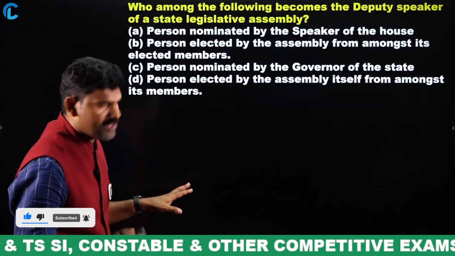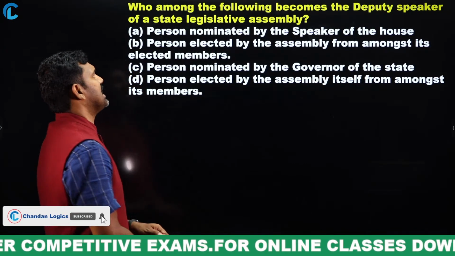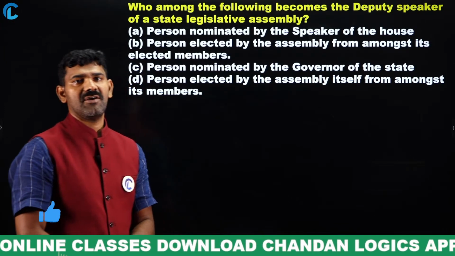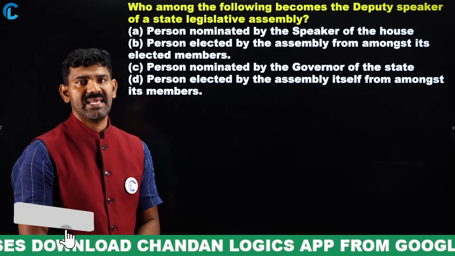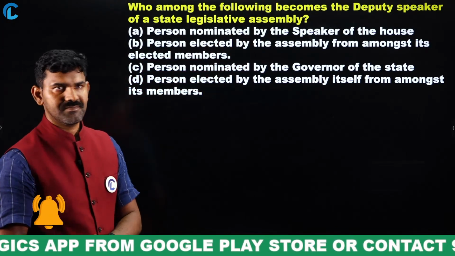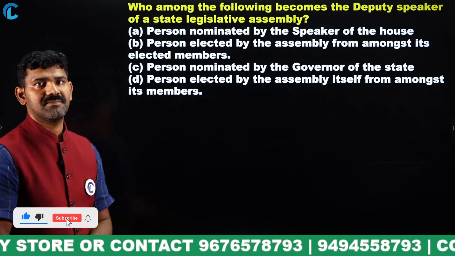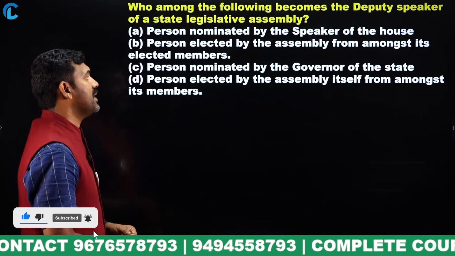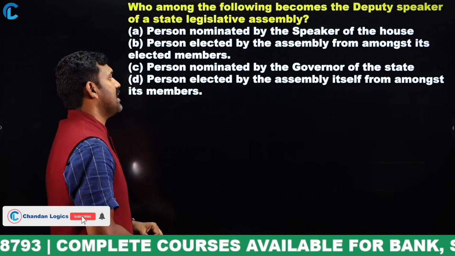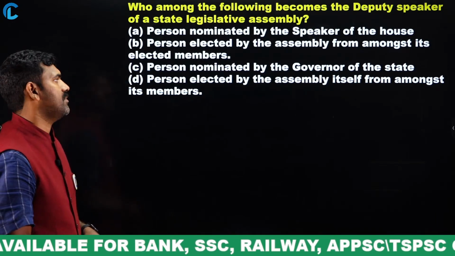Clear? Next one. Who among the following becomes the Deputy Speaker of the State Legislative Assembly? How does the Deputy Speaker of the State Legislative Assembly take the position? Option A: person nominated by the Speaker of the House. Option B: person elected by the Assembly from among its elected members. Option C: person nominated by the Governor of the state. Option D: person elected by the Assembly from among its members.